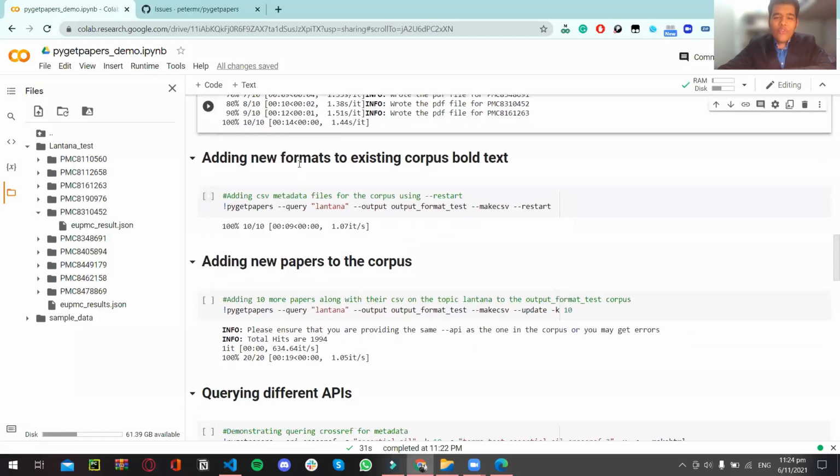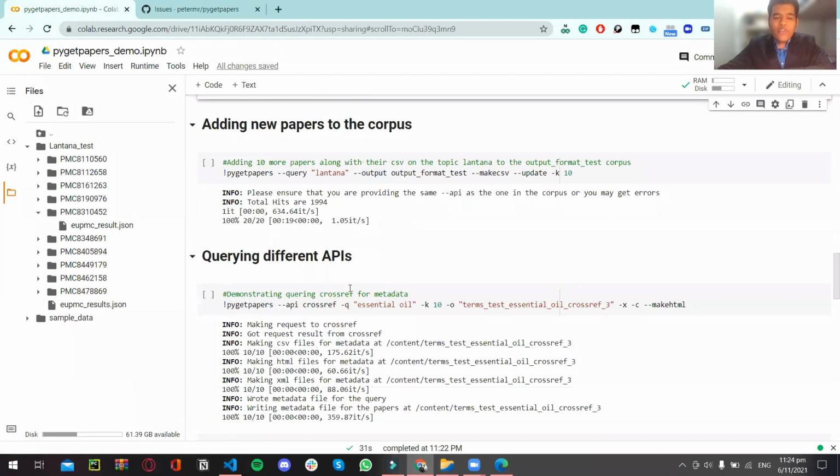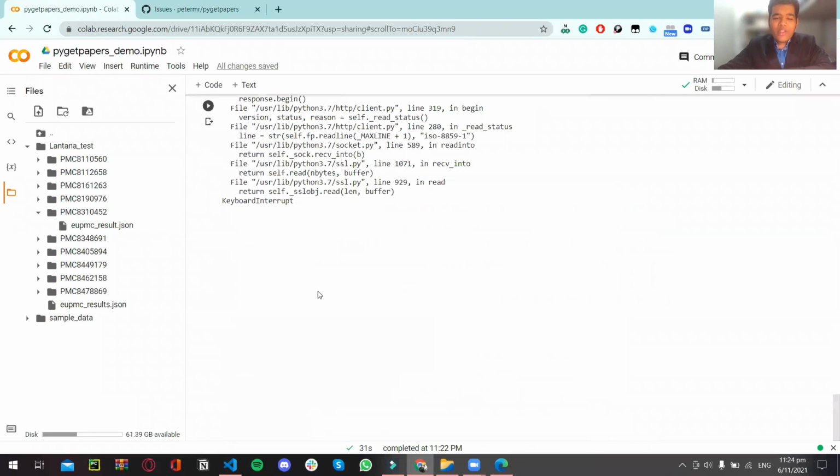Now you can add new formats to an existing corpus. You can add new papers to the corpus, query different APIs like Crossref, arXiv, bioRxiv, Archivist, and get the metadata, supplemental data, as well as full text of the papers.